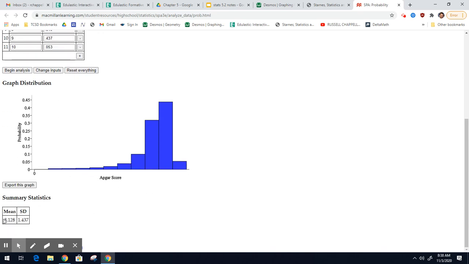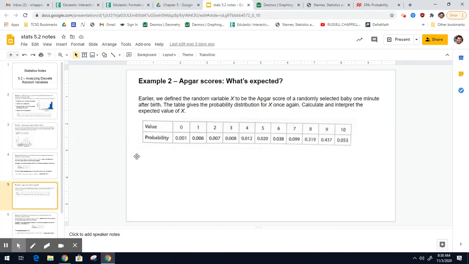But notice here, the mean. They give you the mean, 8.128. So this is another way to calculate the mean. I'm grading this on EdgeElastic, so I can't really tell if you use the formula or use the stats applet, so you can do what you want. Okay, for sure. All right, so that is finding the mean. The last objective coming is finding the standard deviation.